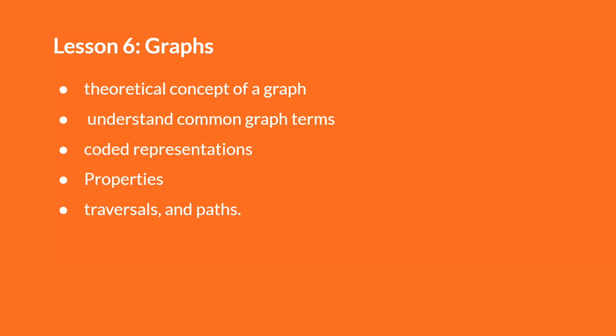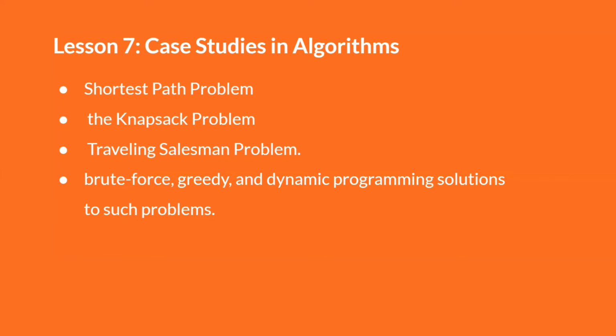The sixth lesson contains graphs. It contains the theoretical concepts of graphs and common graph terms, like coloring and other things. You will also learn the coded representation of graphs and the properties of graphs, and also the traversal of graphs and what a path is in a graph.